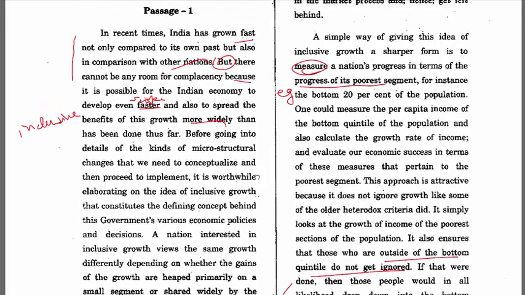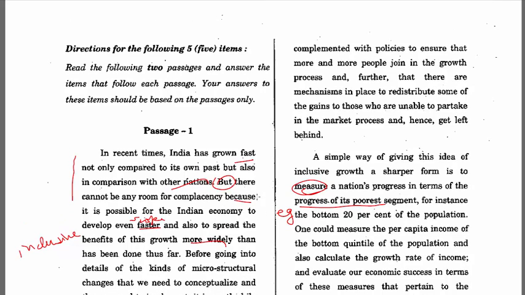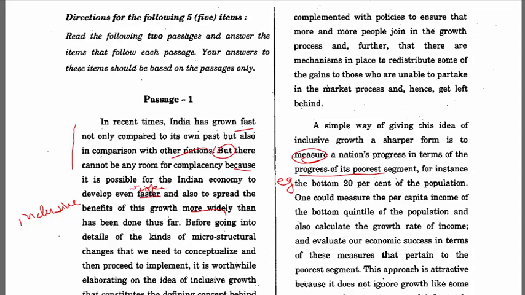Then we say, complemented with policies to ensure that more and more people join in the growth process, and further there are mechanisms in place to redistribute some of the gains to those who are unable to partake in the market process and hence get left behind. Again, you are saying that the policies should ensure growth but complemented with policies that make sure that people who are getting left behind can partake in the growth process. So they join in the growth process.